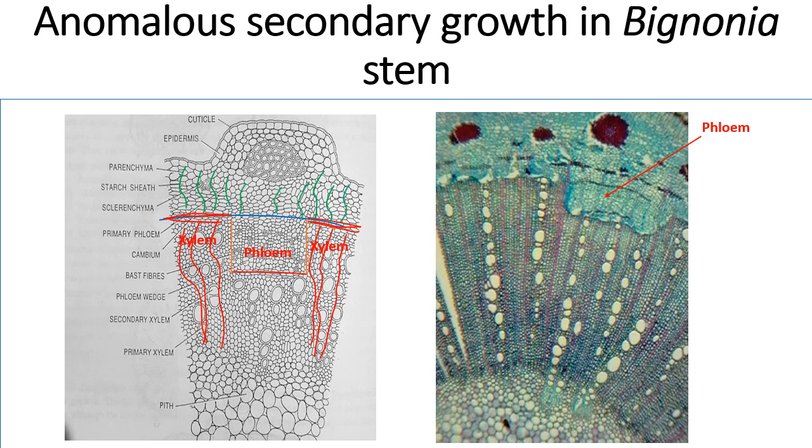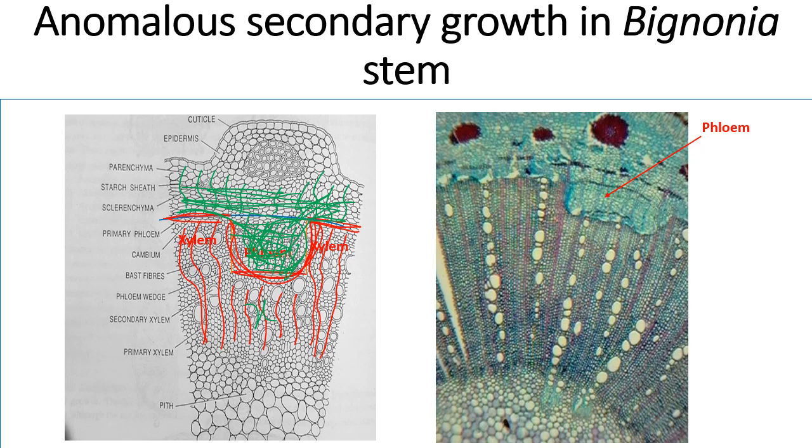But what anomaly is taking place here? This cambium turns inside this way, forming less xylem this side and more phloem outside. So if you see neatly, this entire portion is occupied by phloem, where xylem is less and phloem is more. And such four patches are formed within the stem.